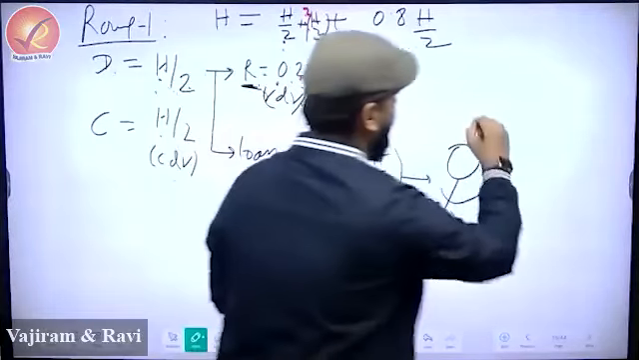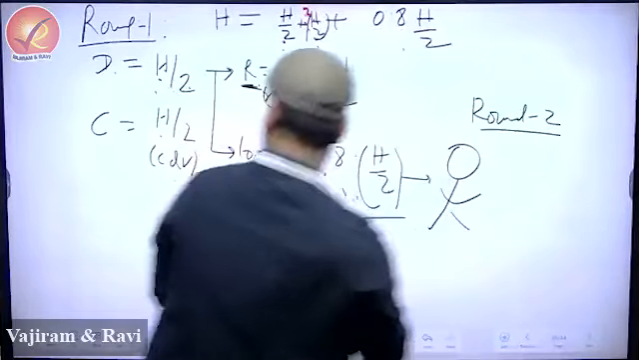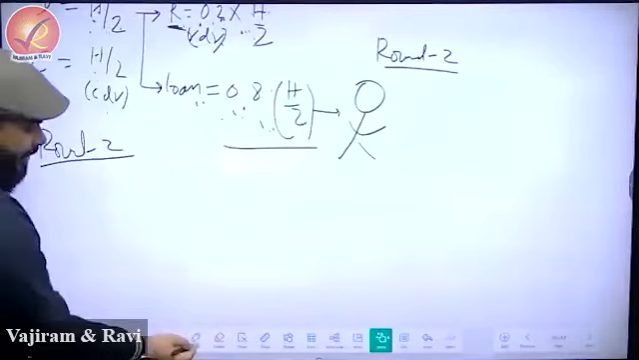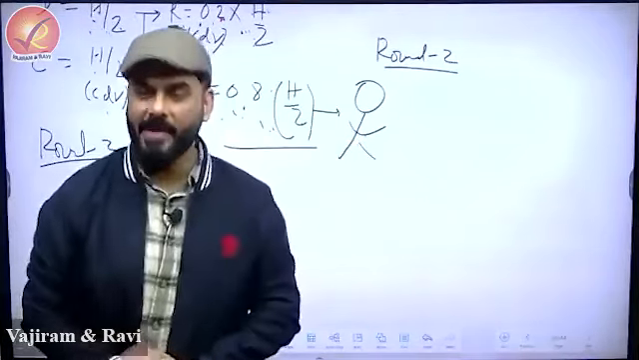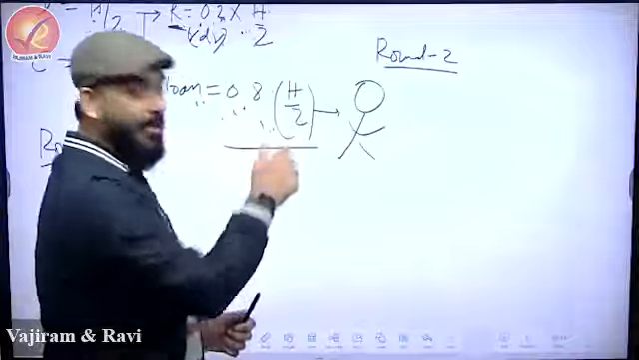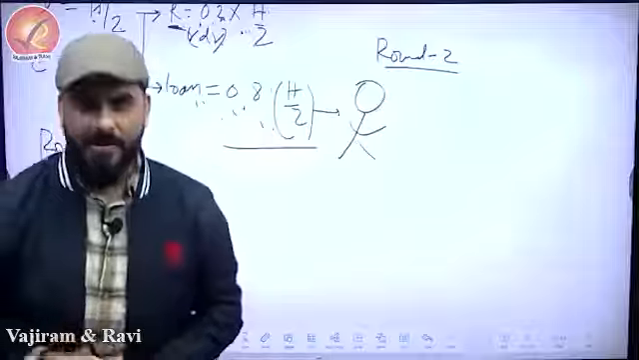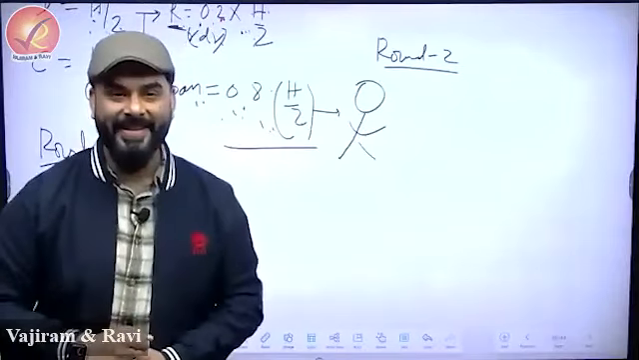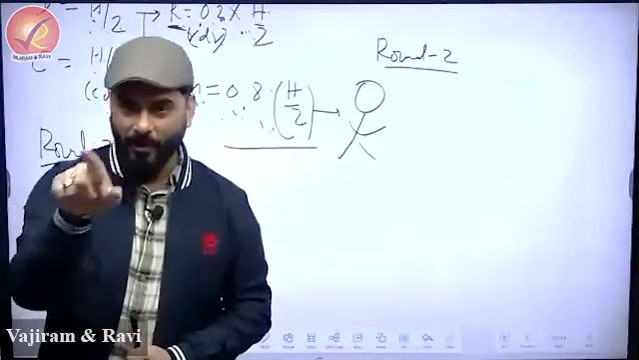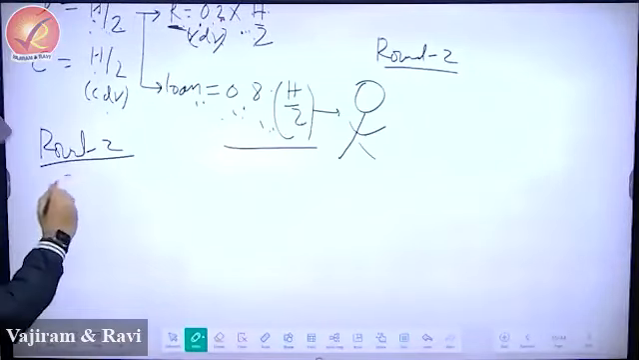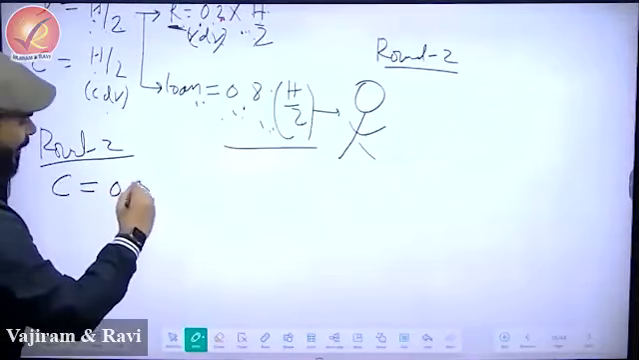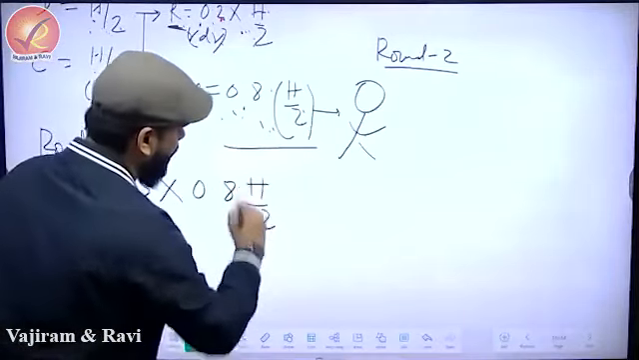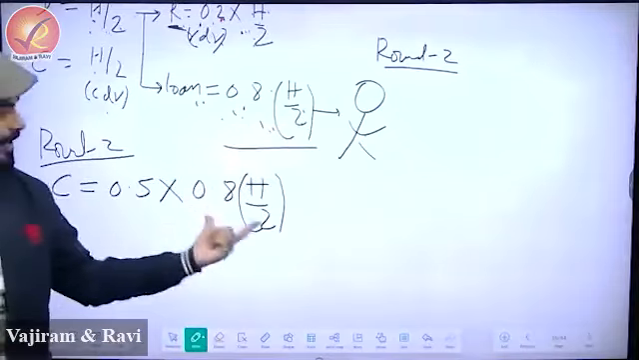Round 2 will start here. So let's write round 2 here. What is round 2? The moment money comes to this guy, he will also behave in the same way. So how much money is he getting? 0.8 H by 2. So from this, how much money will he keep in hand? CDR is 0.5. So cash in hand is equal to 0.5 into 0.8 into H by 2.